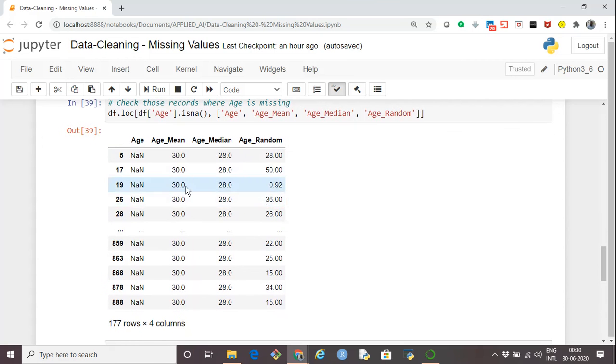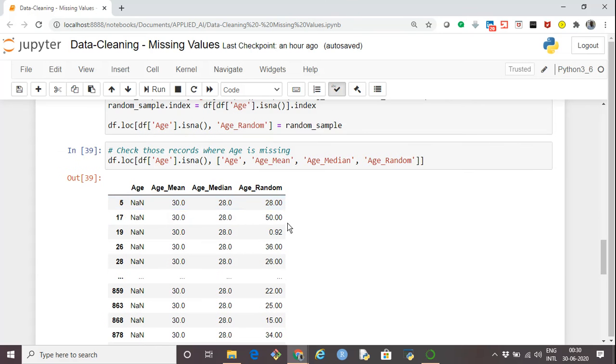If you see, age mean is 30 for all the records which were having the missing values. Age median is 28, which is close to the mean, and age random is again the random value which was generated based on the sample method.